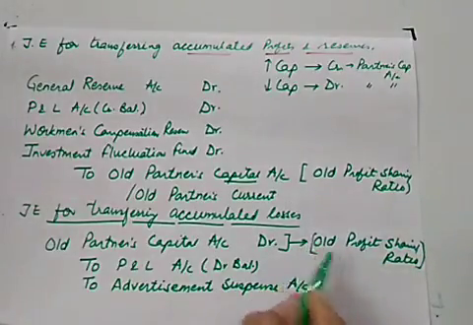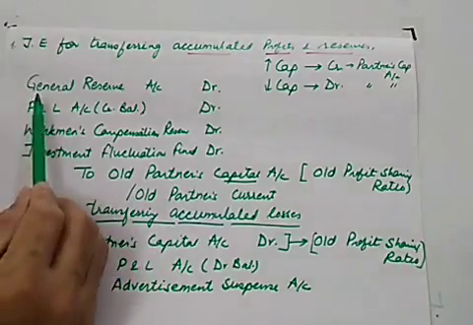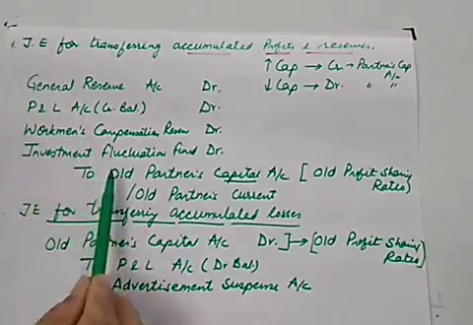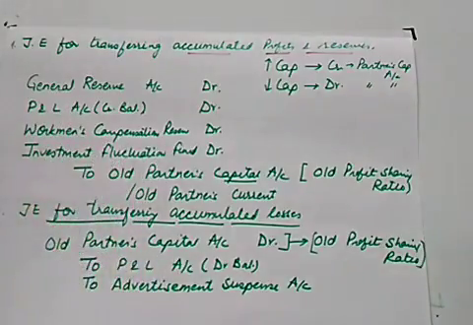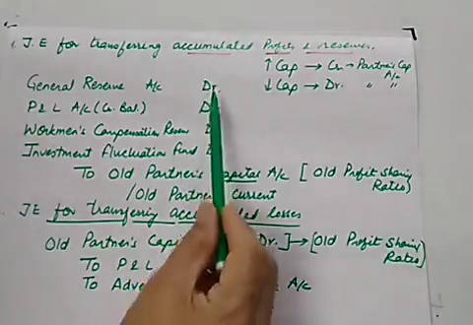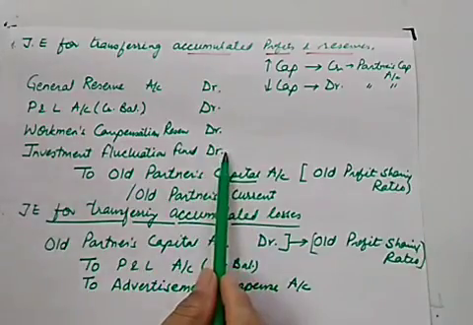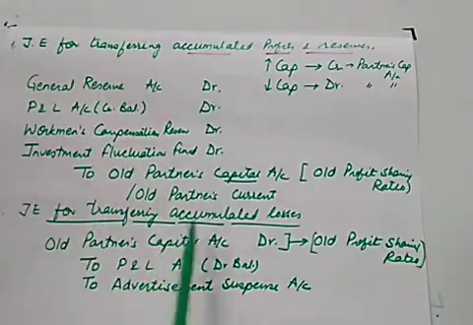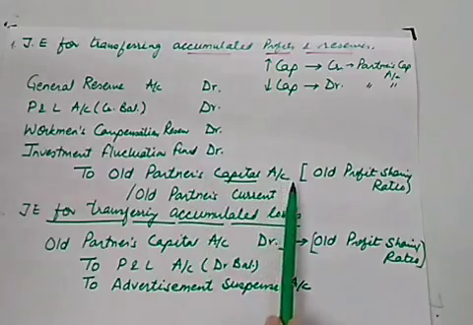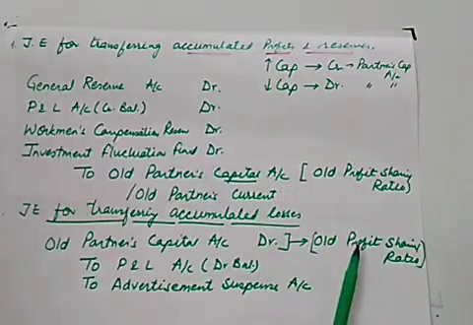The reason is that the old partners don't want to give benefit to the new partner relating to these old reserves, profits, workman compensation, investment fluctuation, because they don't want that the new partner should share their profits, and the new partner doesn't want to take the burden of these losses. So that's why the profits or losses will be distributed between old partners in the old ratio.